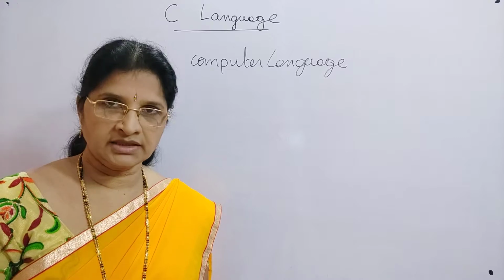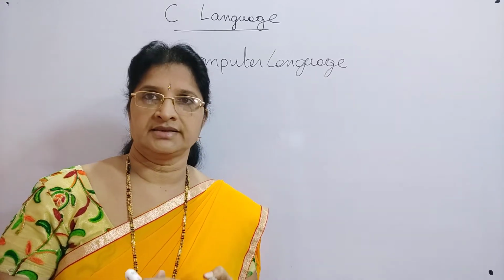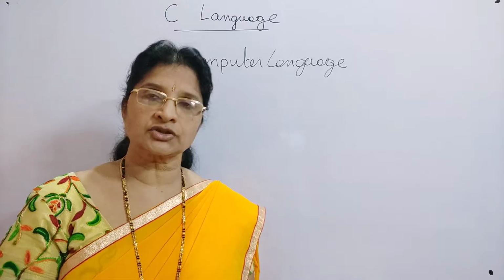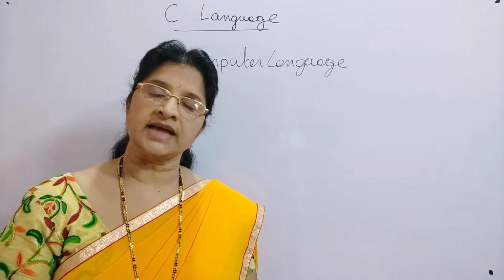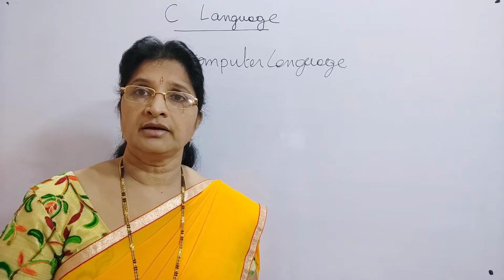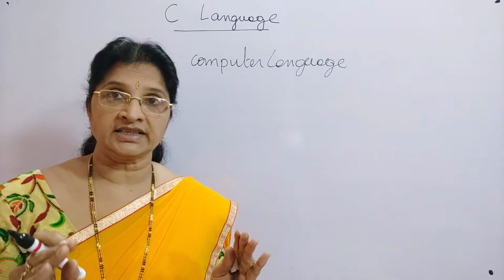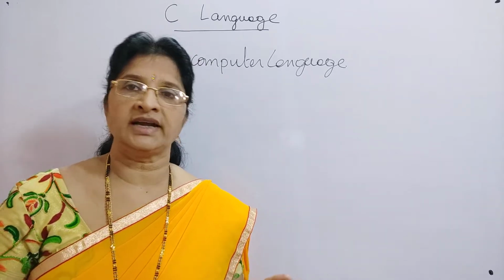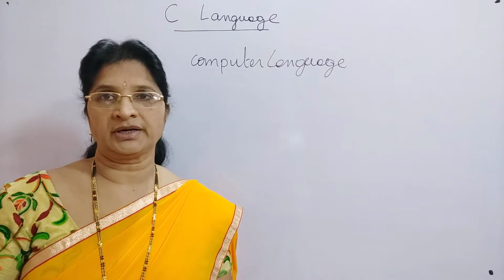After learning the words, you will learn the sentences. A combination of words is called a sentence. So first alphabets, next words, and next you will be able to write a sentence. Whenever you are trying to write a sentence, you need to follow the grammar of that particular language.